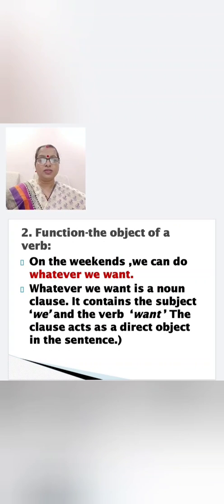The next function of the noun clause: the object of a verb. "On the weekends, we can do whatever we want."